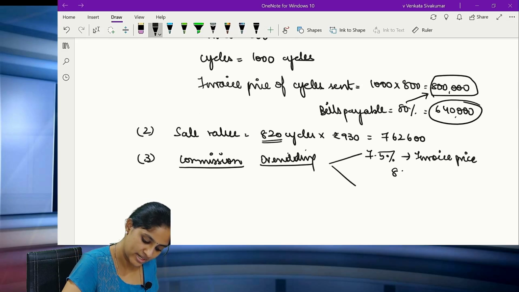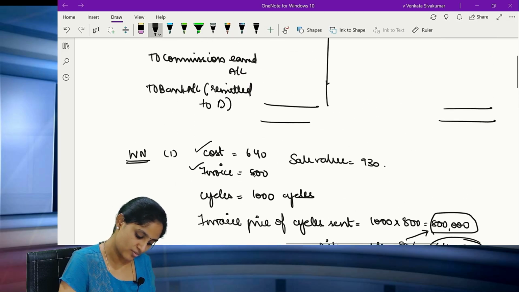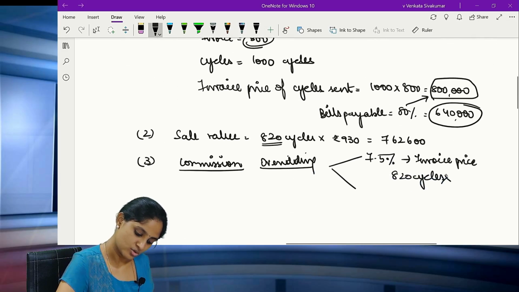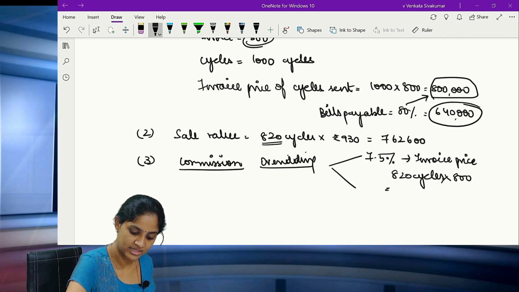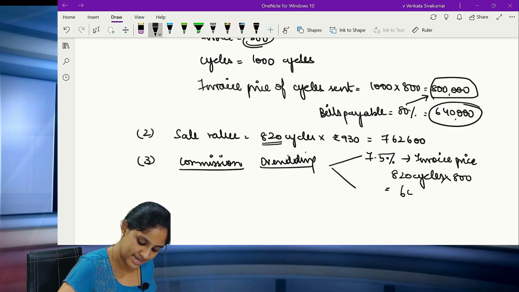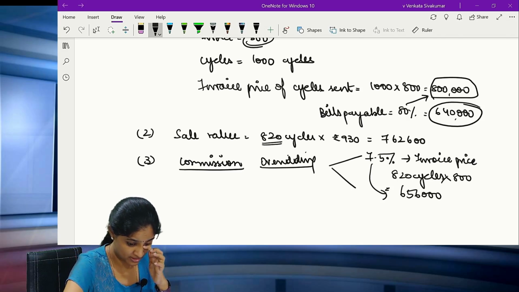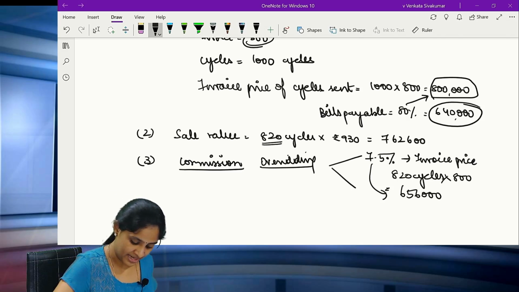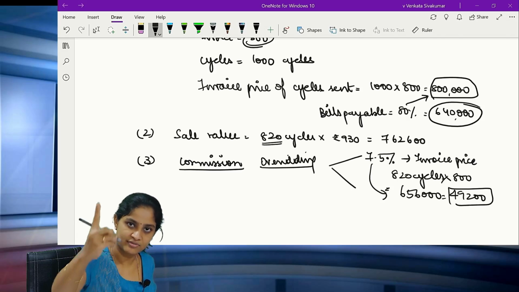Now, if 820 cycles are sold at 800 rupees, what will be the invoice value? 820 into 800 comes to 6,56,000. On this, he is entitled to 7.5% commission. How much does that come to? It comes to 49,200. So, what is the first part? 49,200.